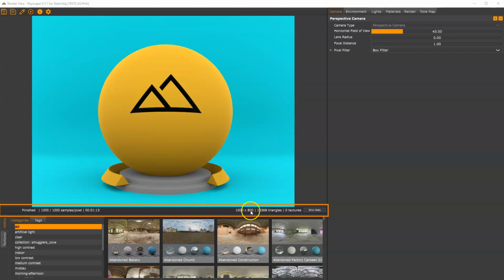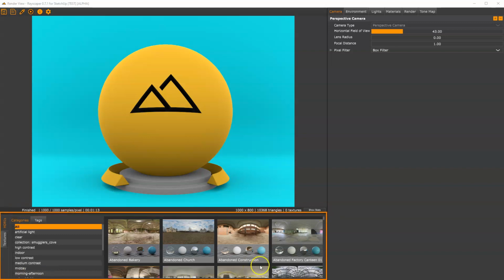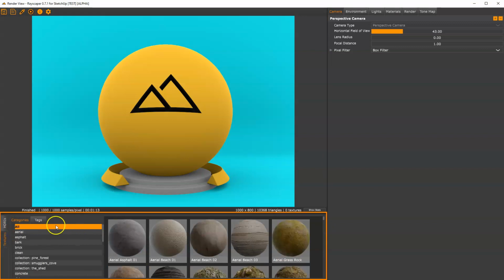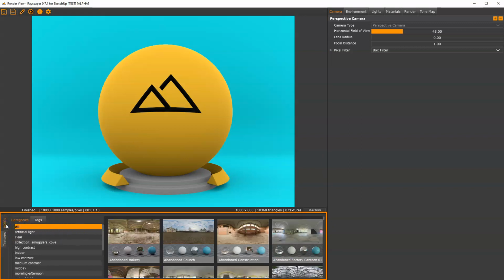Then here on the right, bottom of the frame buffer, you'll see the resolution it's rendering, the number of triangles, and the number of textures. There's also a button here to show extra statistics about the scene. Below the frame buffer, you see the asset manager. These are assets that can be dragged and dropped into the frame buffer to configure a HDRI image or a texture.